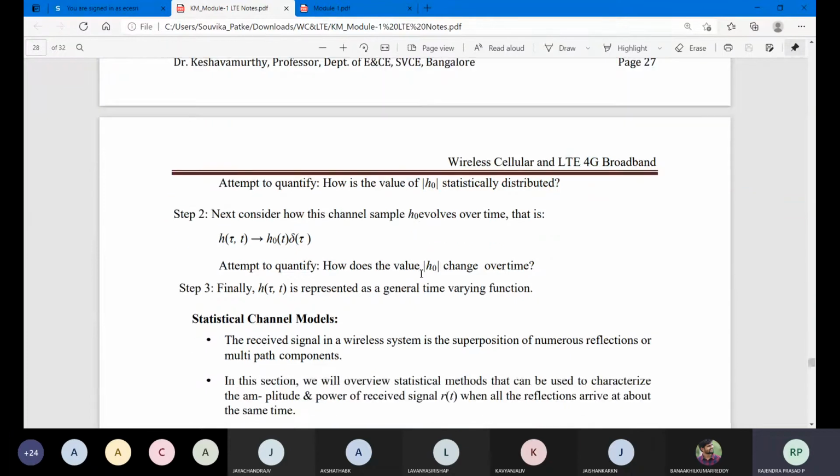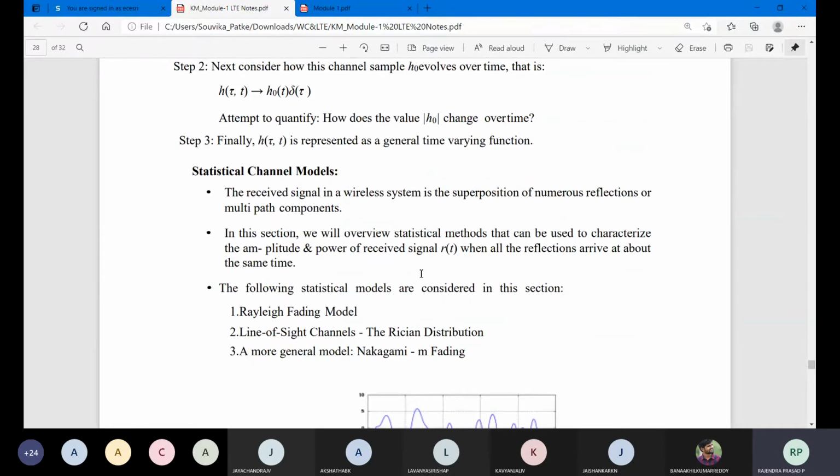This is one part. Next is your statistical channel models. A channel can be a normal one or it can have multiple paths. Now you can see the Rayleigh fading model, the line of sight channel, which we call a Rayleigh distribution, and a more general Nakagami-m fading. These are the different types of fading channels present, just as different types of noises are present.